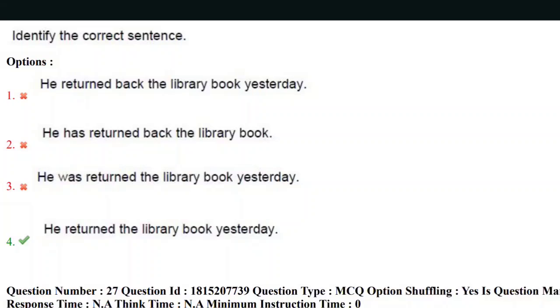Yes, the sentence is in the past tense. He returned the library book yesterday. This is in the simple past tense. By the keyword yesterday, we can assume that the sentence is in the simple past tense. So the correct answer here is he returned the library book yesterday. Fourth option is correct answer.